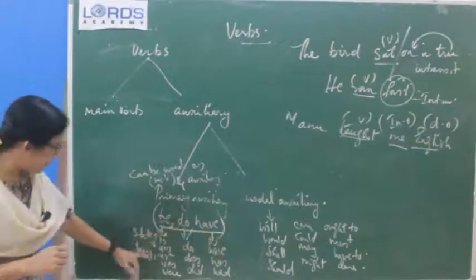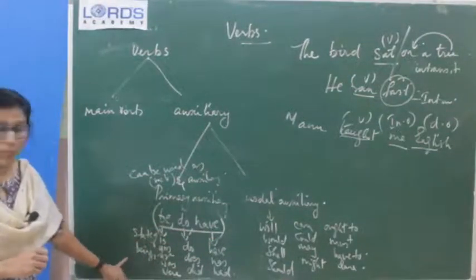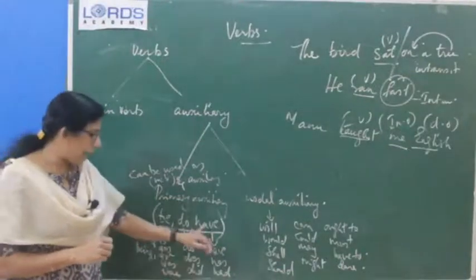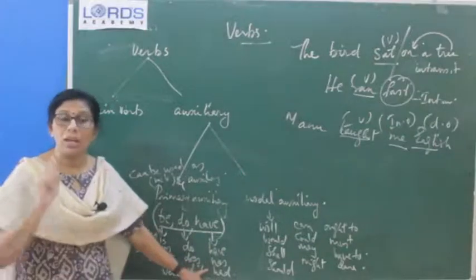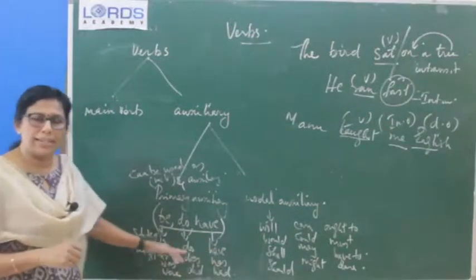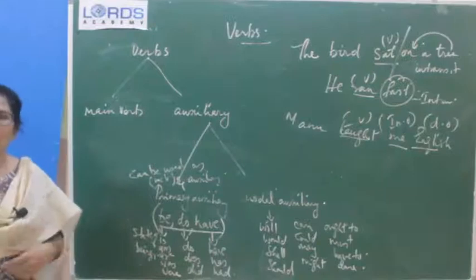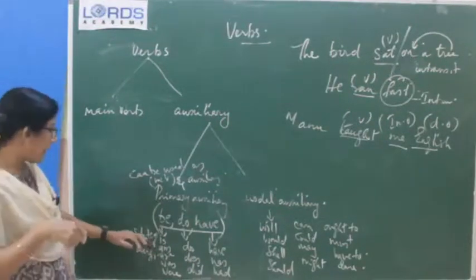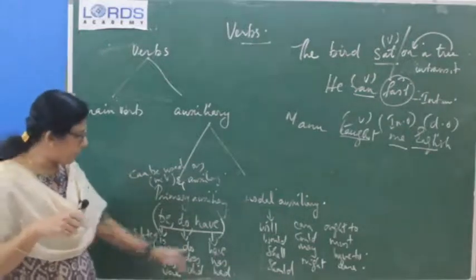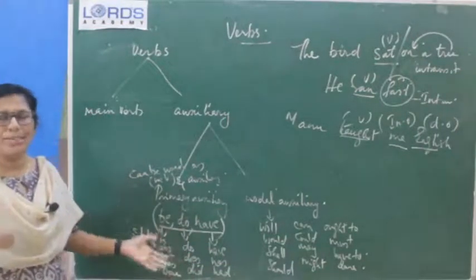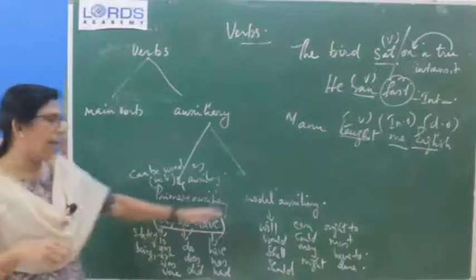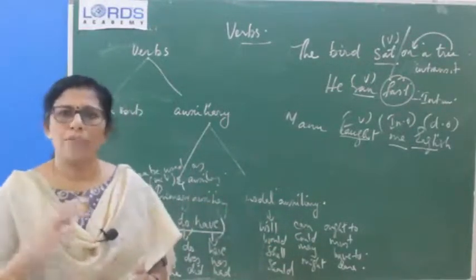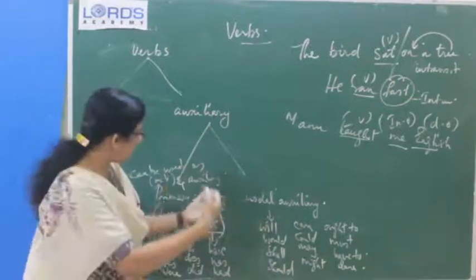Be means is, am, are, was, were, called state of being verbs; do means do, does, did, called action verbs; and have means have, has, had, called possession verbs. These 3 sets can be used as main verbs and as helping verbs. When they are used as main verbs, we use the terms state of being, possession, and action verbs. Otherwise, they are helping verbs only. And the next subdivision is modal auxiliaries, which express the mood of the speaker. Okay, these many things we have studied.